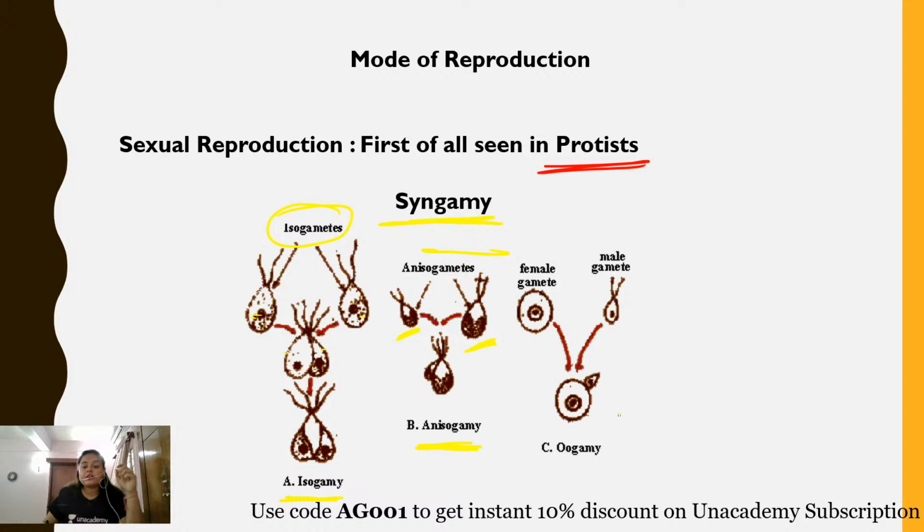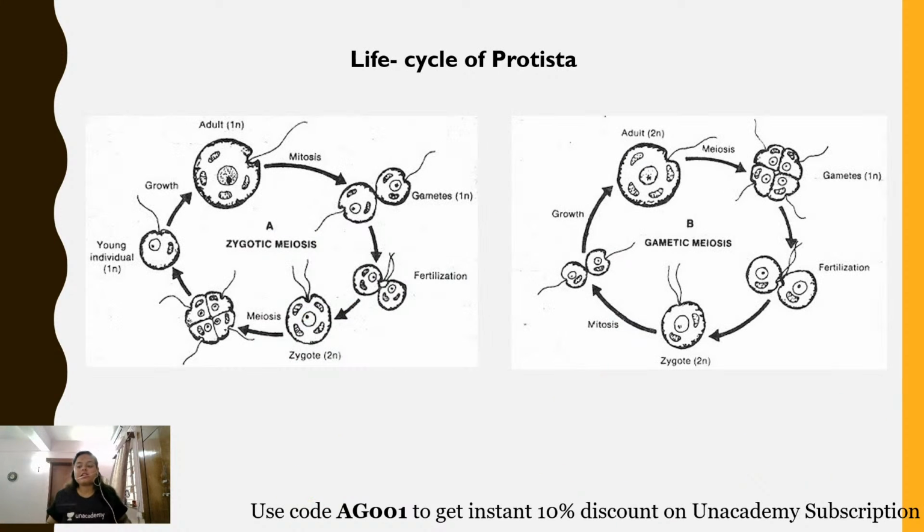And oogamy is the modification of anisogamy. What happens in oogamy? The female gamete is large and non-motile, whereas the male gamete is small and motile. This particular type of reproduction is seen for the very first time in kingdom Protista. Sexual reproduction was absent before this kingdom.